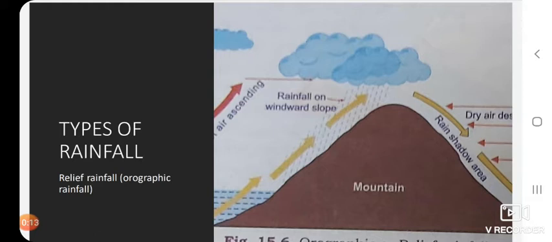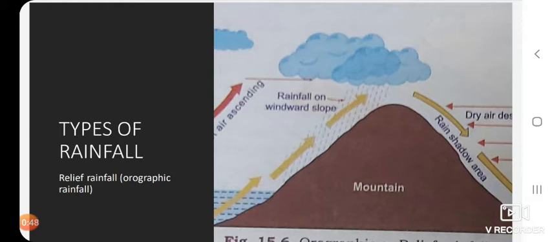Children, for example, the monsoon winds while ascending the Western Ghats cause heavy rainfall on the windward side, and to the northeast, the Himalayan barrier makes the winds shed their moisture on the slopes facing south. In the same way, in eastern Brazil, eastern China, and the southeastern United States also, there is relief type of rainfall. Did you follow, children?